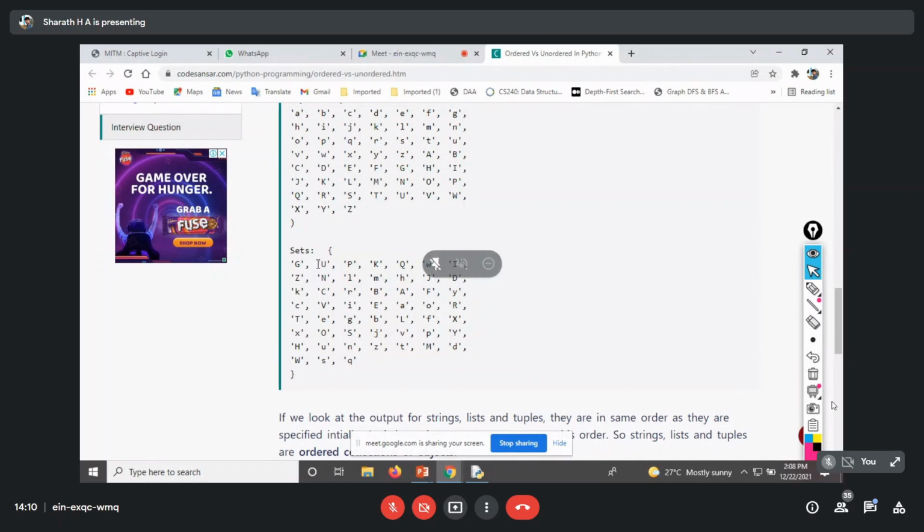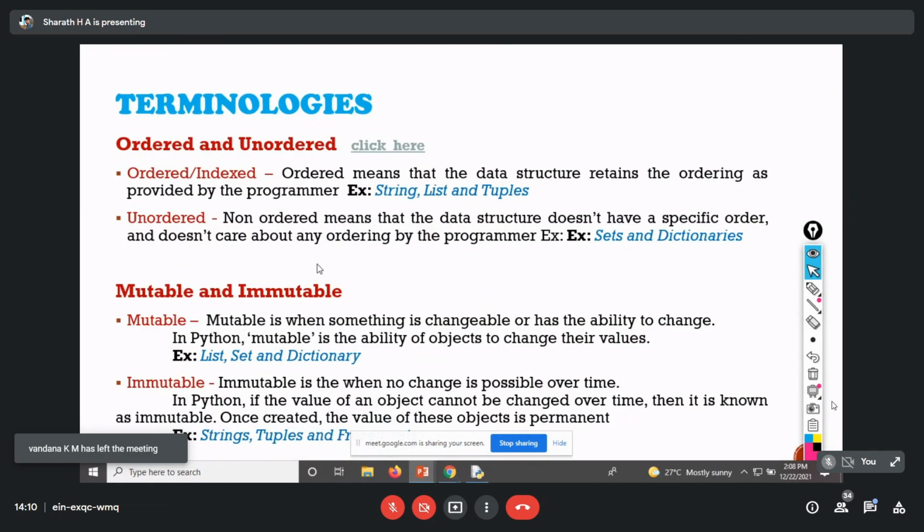That means each and every element in a string, list and tuple is associated with an index, whereas in unordered it doesn't associate with an index. So we can't access the elements based on the index in an unordered sequence, whereas in an ordered sequence we can access the elements by using indexes. For example, string, list and tuples are ordered, and sets and dictionaries are unordered.